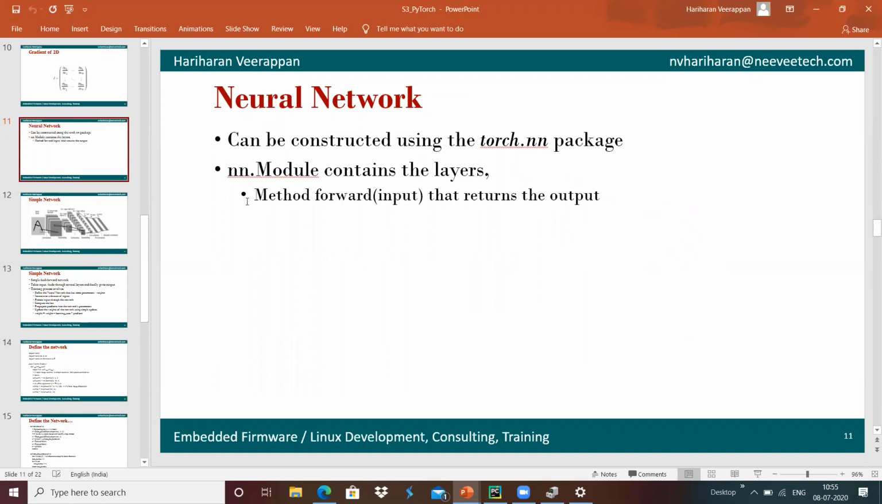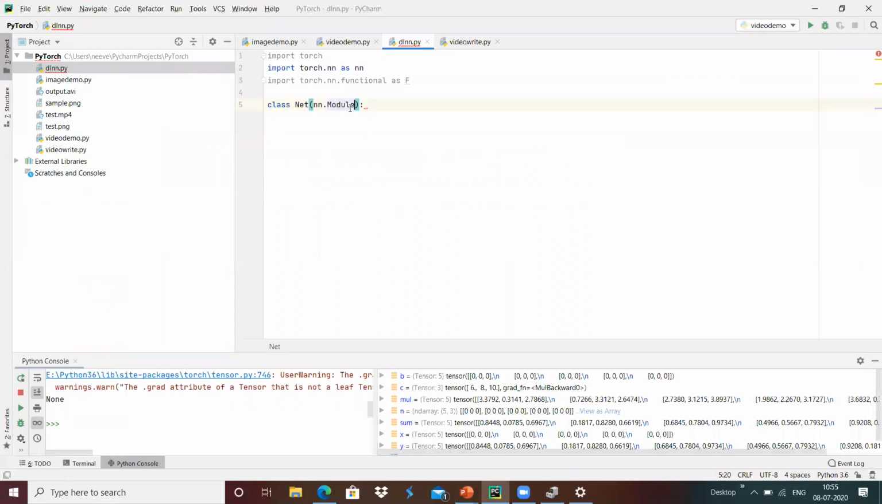Since it contains the layers, I am going to define a new class which is a child class of nn.Module. Whatever base class we give for this class Net, it means that the Net parent class is nn.Module.